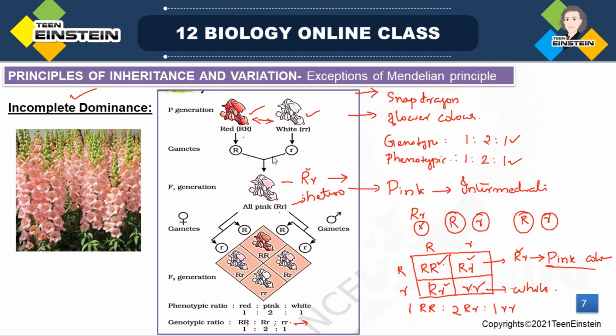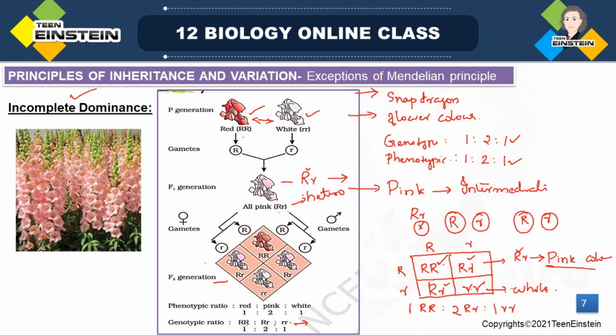Here you got one capital R and one smaller r gamete, and in the F1 generation, all pink color flowers. It was not complete dominance. Am I audible now? Can you hear? Yes, ma'am. Okay. So that showed incomplete dominance. When that was allowed to self, it produced two types of gametes, because a heterozygous plant will definitely produce two types of gametes: capital R, small r, and capital R, small r.